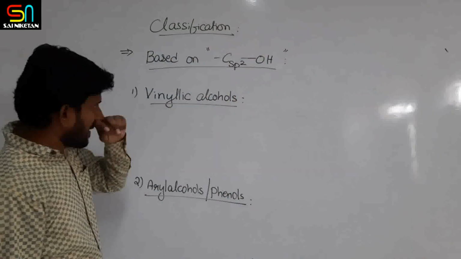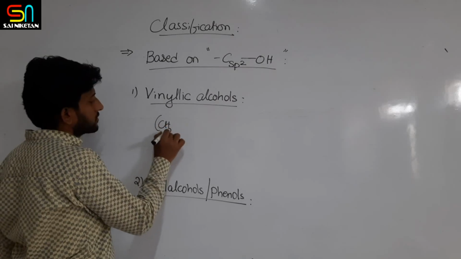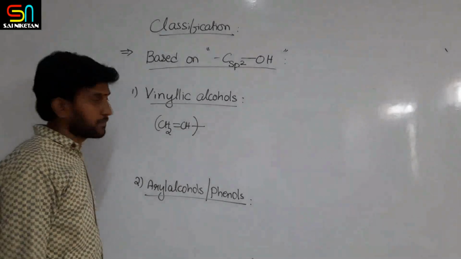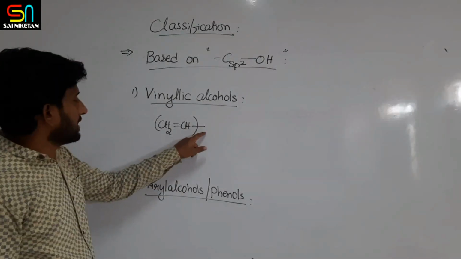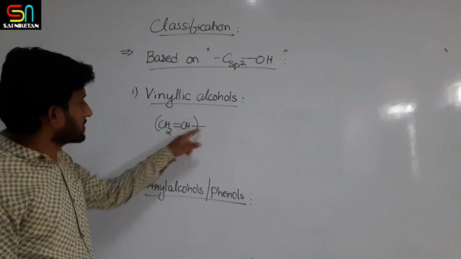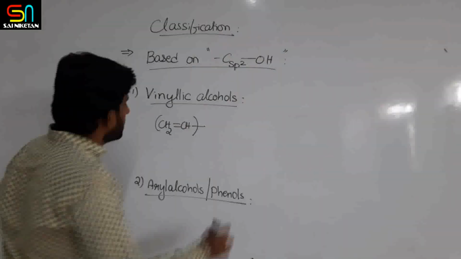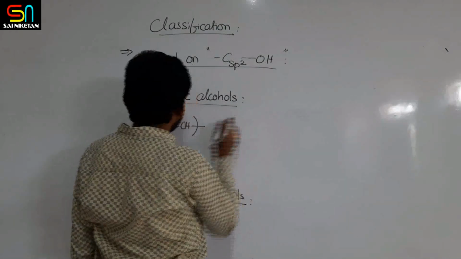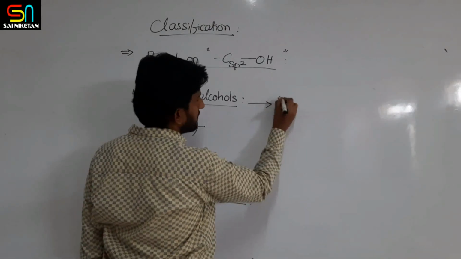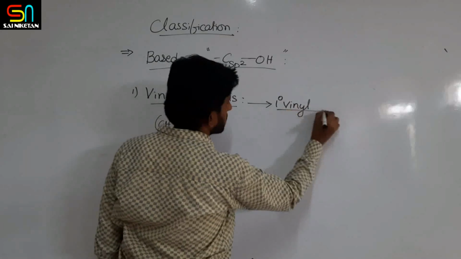Okay. Now vinyl group means what? CH2 double bond CH group is called a vinyl group. If alcohol is attached to this sp2 carbon, then this is said to be vinylic alcohol. Now if I write a vinyl group directly, it can be primary vinyl alcohol.